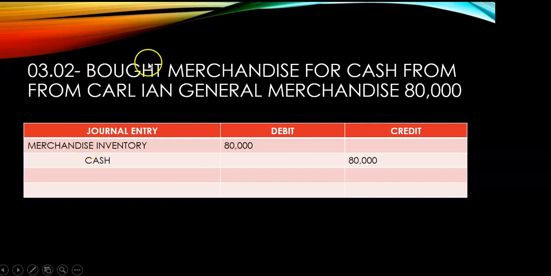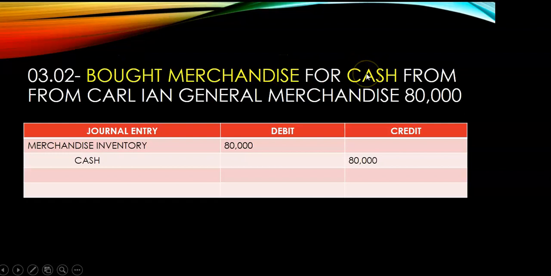Dahil bumili, bought merchandise. Bakit cash yung ating credit? Because of the word cash here. Saan binili? Kay Carl Ian General Merchandise. Magkano? 80,000. Wala palang pesos na nakalagay, wala ding nakalagay na dollar, so for safety, lagyan lang natin 80,000.